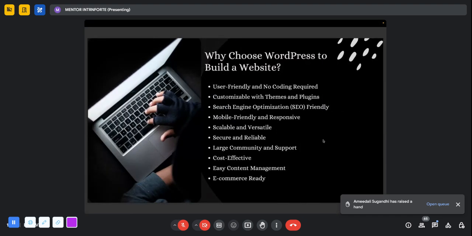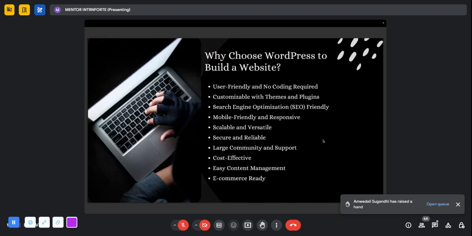There is also a large community for WordPress. You have two websites: one is wordpress.com and one is wordpress.org. On both of these platforms, you will get a lot of blog articles, and there are a lot of posts where you can comment if you face any issue. There is always Google, ChatGPT, and YouTube, but there are also a lot of WordPress communities where people post their doubts, questions, or issues, and people in the same community respond or give you feedback on your problems. So in that case, you will get very good support.